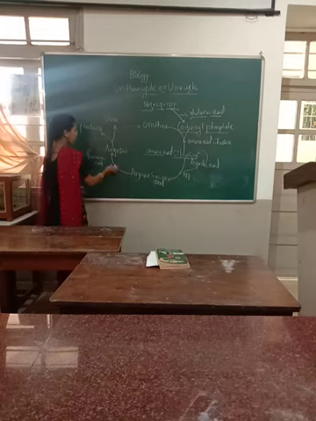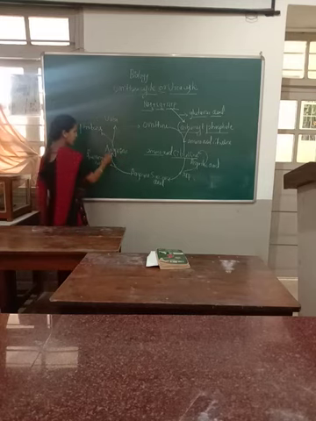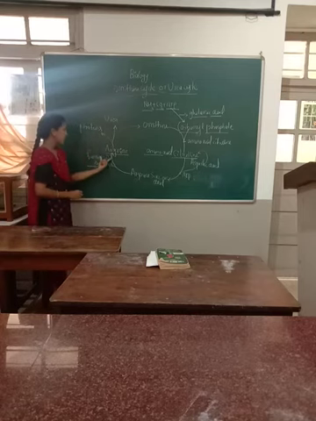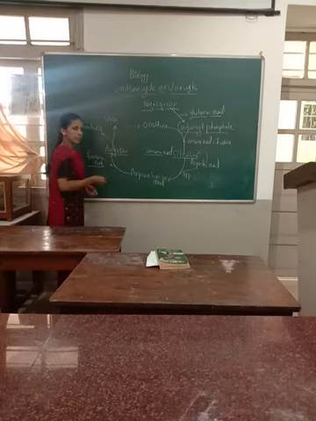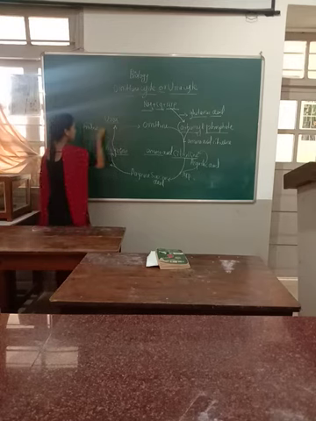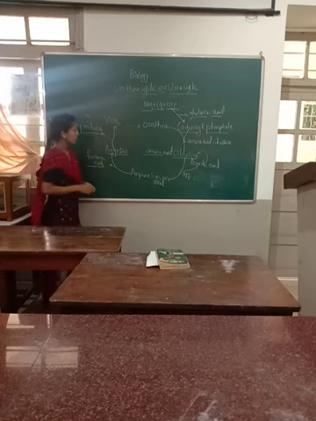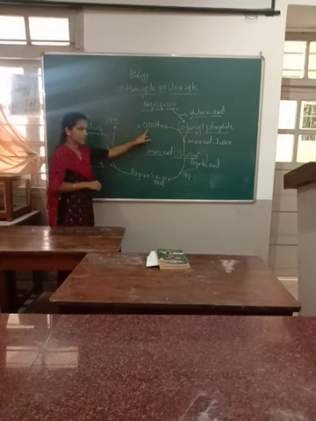Then it splits and gives two products, arginine and fumaric acid. This arginine is the end product that gives urea and the protein. The protein goes again for the breaking down process and urea is formed. So urea gives the ornithine here.